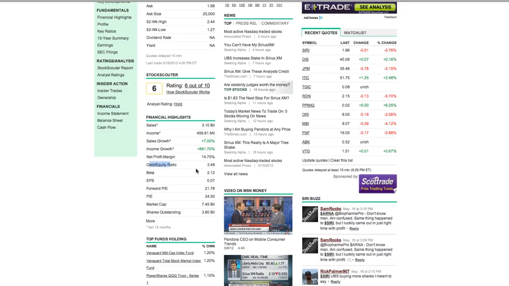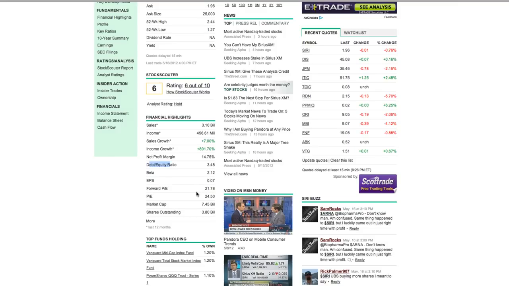Now, that might be way too conservative for your approach, but that's something that you're going to have to come to terms with and come up with on your own. But for me, I like to look at companies that are well below 0.5. There are way too many companies out on the stock market right now that have a 0 for their debt to equity because they literally have no debt. So why would I go and buy a company like this that has a lot of debt, has a lot of risk, whenever I can go out and buy something else that has absolutely no debt and might even have better earnings than this company? So that's the debt to equity ratio. That's the first tool that we have to assess whether we have vigilant leaders leading these companies.